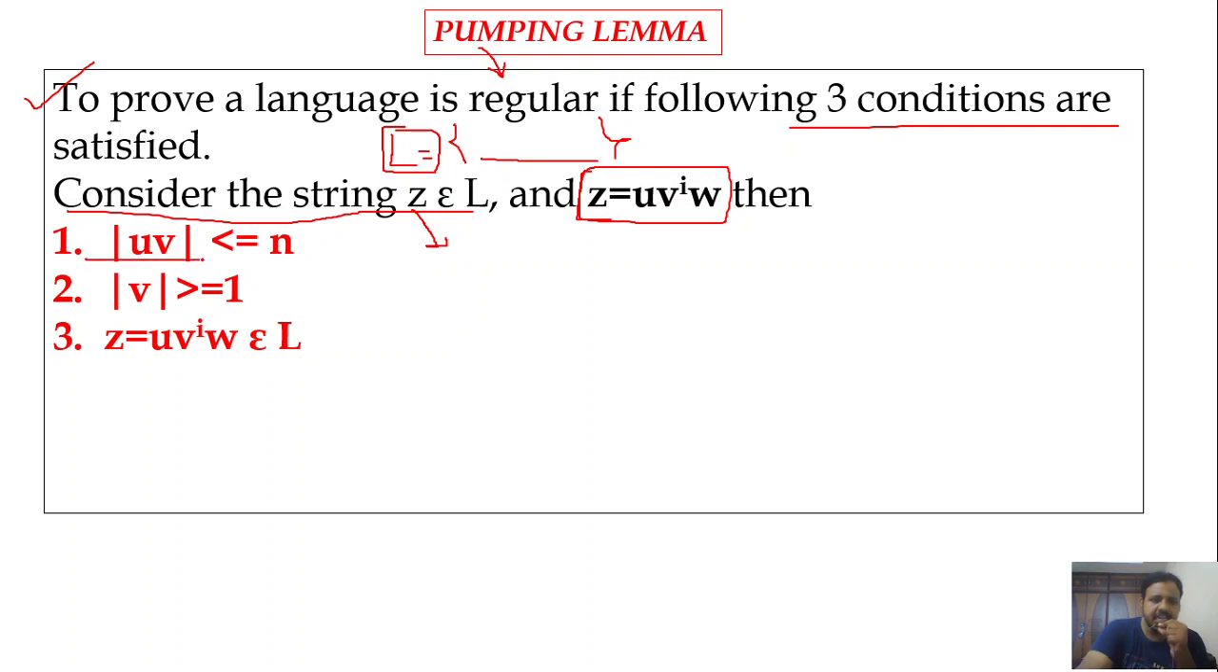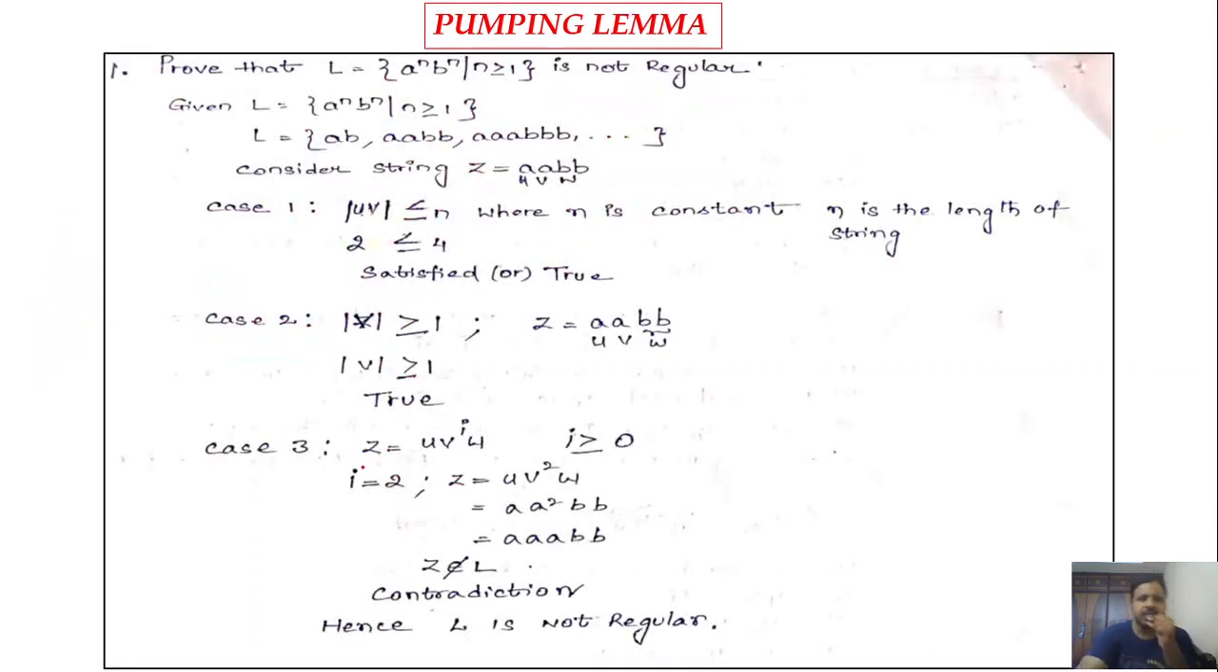So first, mod uv must be less than or equal to n. Okay, and mod v must be greater than or equal to 1, and finally if we consider any number of v's, that is z is equal to u v power i w, it still belongs to the language L. Okay, so if these three conditions are satisfied, generally we say that the language is regular. Okay, if we get a contradiction in any of these cases, then we can say that the language is not regular. Okay, so let us solve some problems here.